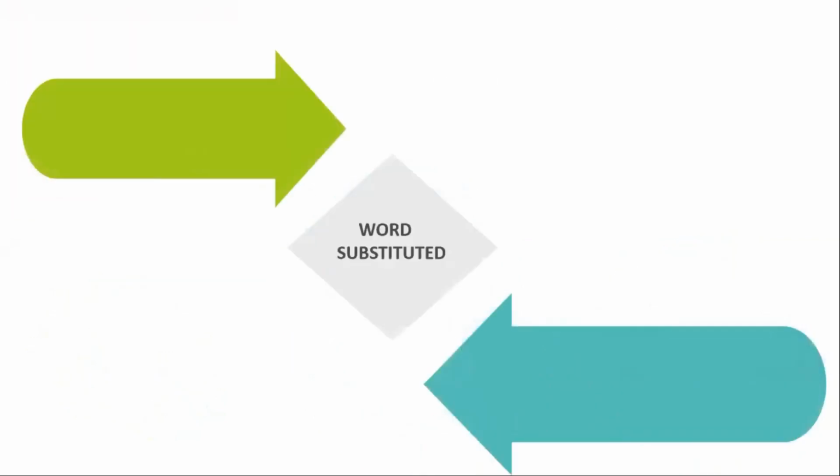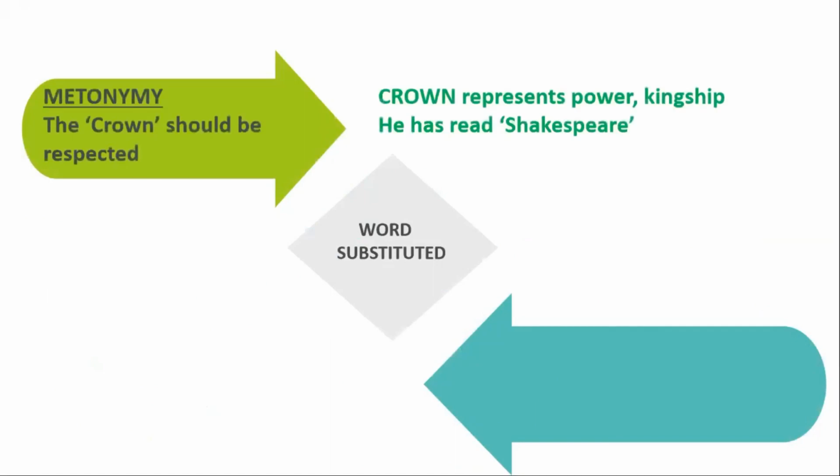Next, we will move to another figure of speech, and it is also very important, that is metonymy. Metonymy मध्ये काय होतं तर same word represents something else. For example, the crown should be respected. इथे crown हा word represent करतो power, kingship. एखाद्या राजाची किंगशिप किंवा पॉवर ही क्राउन ह्या वर्ड मधून रिप्रेझेंट होते.